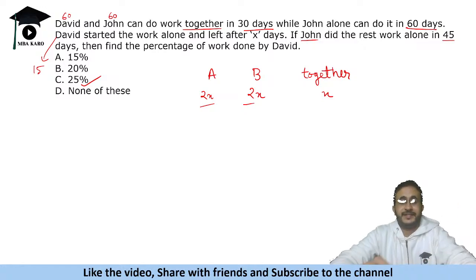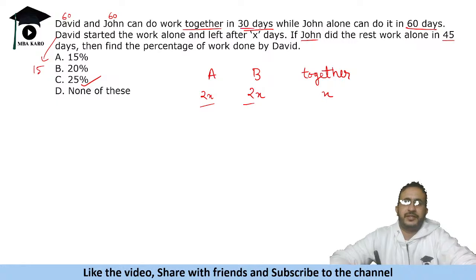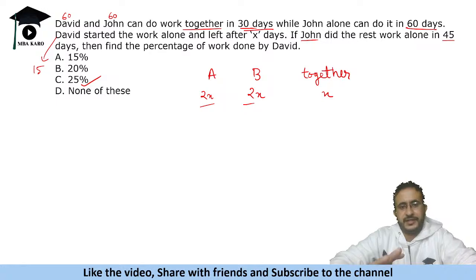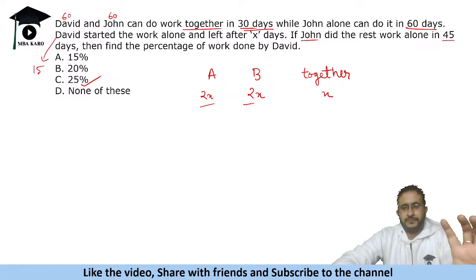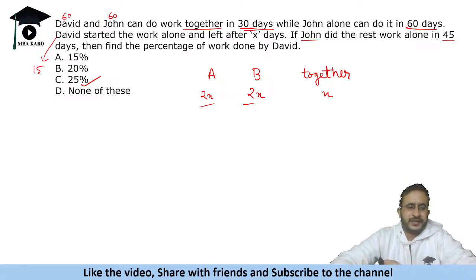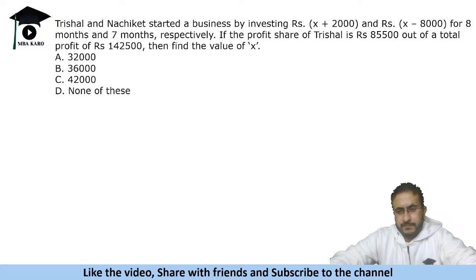So realizing this fact, that if two people work together and the total days when they work together is given as half, that means both have equal efficiency. If you know this fact, the question becomes even simpler. You do not have to pick up a pen, you can answer this question instantly. All right, so let's move to the next question.